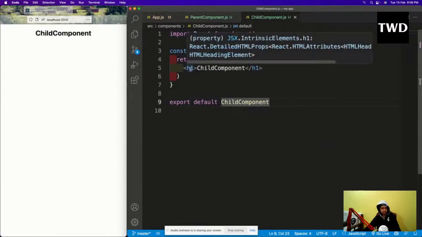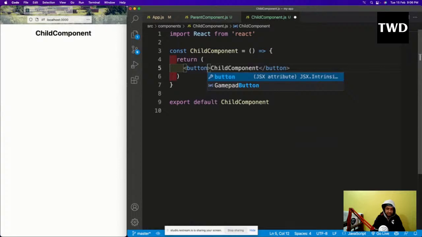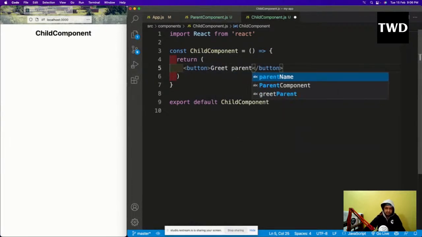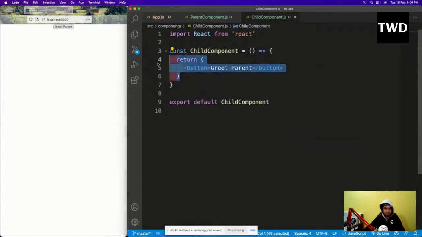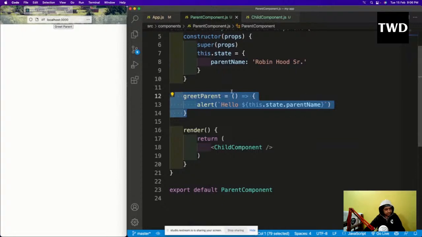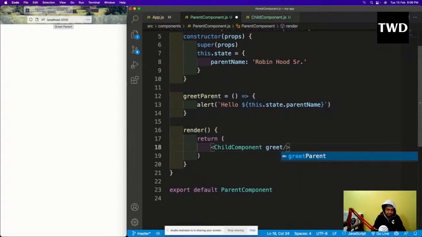Let us do that. Here I'll have a greet parent button. And now, in the parent component, we are going to pass this function. So this is a different thing. We are going to pass a function in the parent component as a prop to the child component. Since we are passing a function, we can name it anything. I will name it greetHandler.